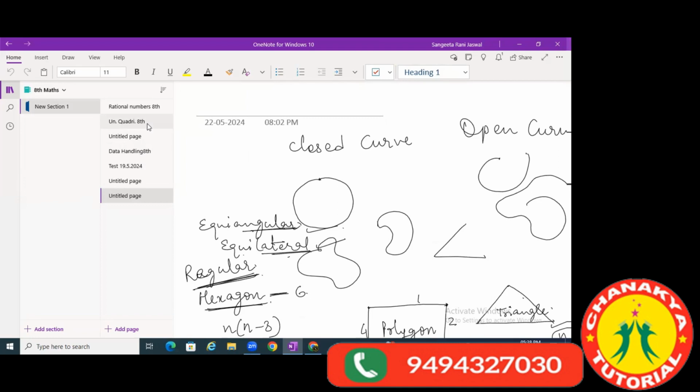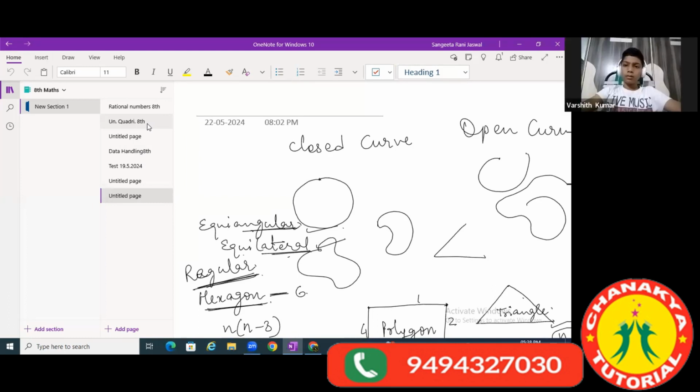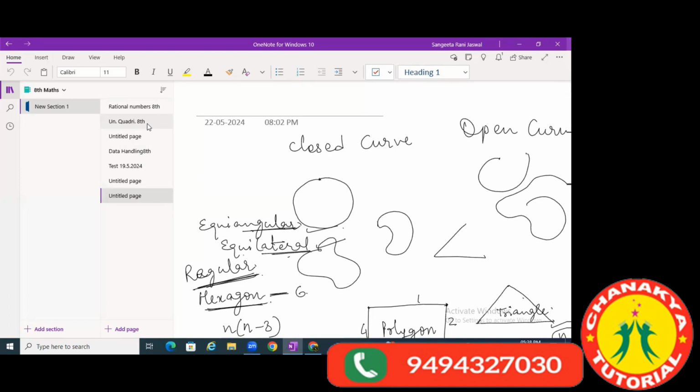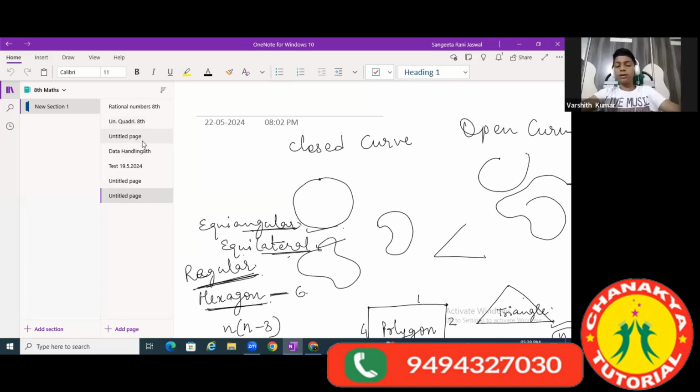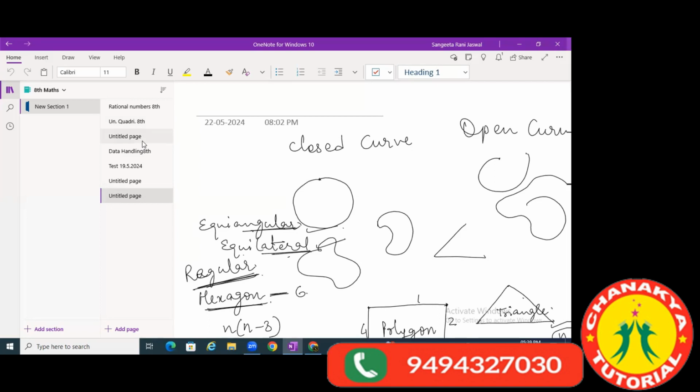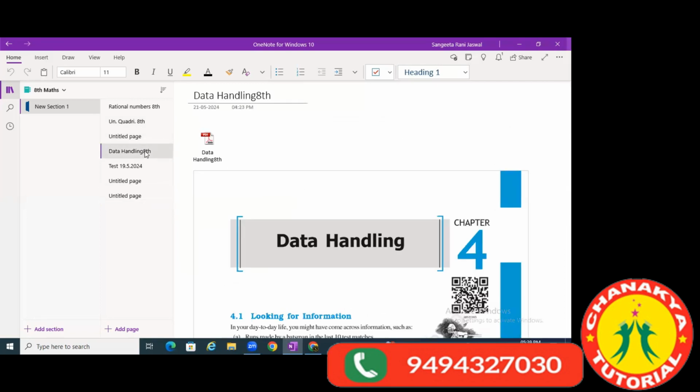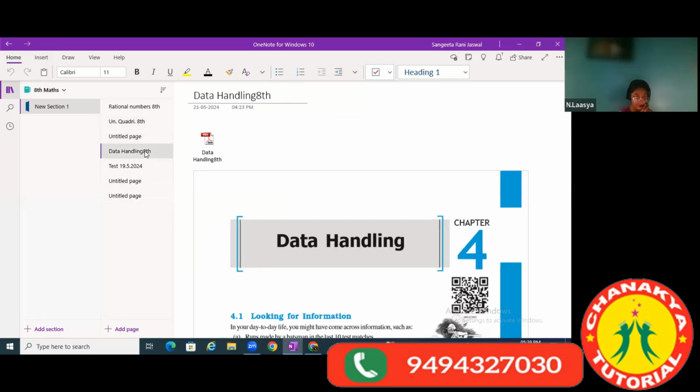Okay, good. Varshit, you must be having the NCERT textbook. Please check, is there any practical geometry? Ma'am, in NCERT it is deleted. It is deleted, no? That's what I'm saying.